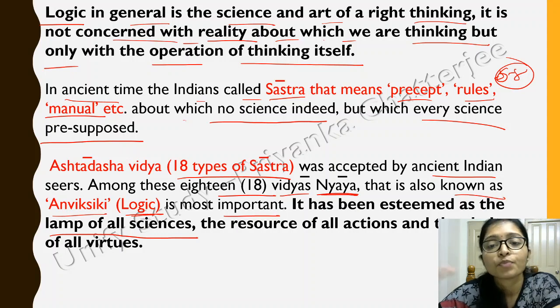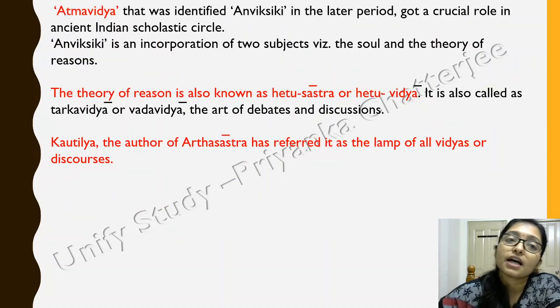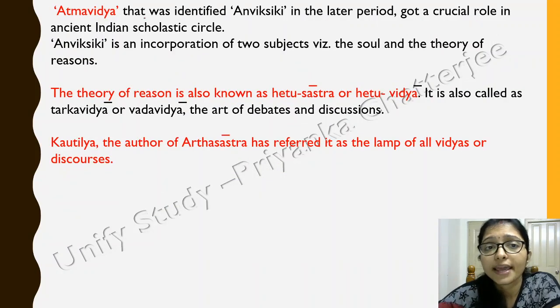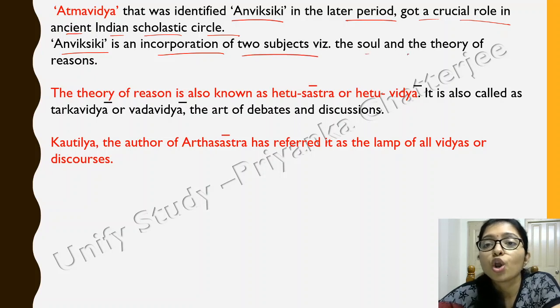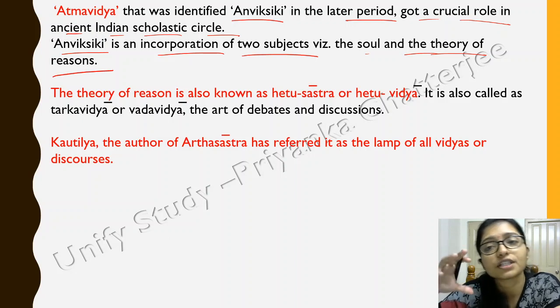You can think that from the Shastra the science is actually coming nowadays, okay? Here it is known as Anvikshi, and in the latter period it got a crucial role in the ancient Indian scholastic circle, okay? And Anvikshi is the incorporation of two subjects, that is the soul of the theory of reason, meaning what is the reason of that theory.